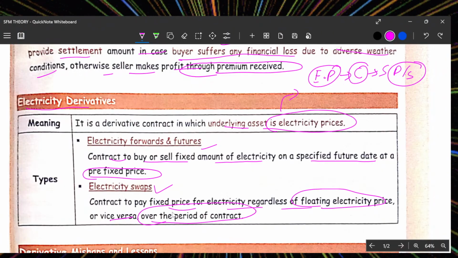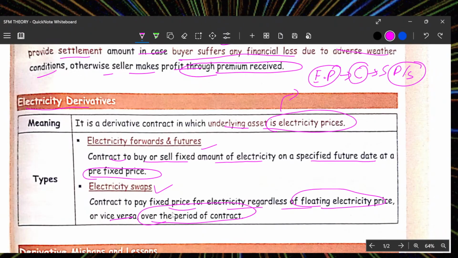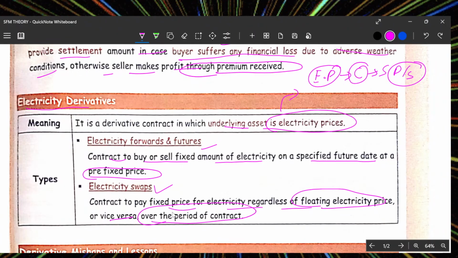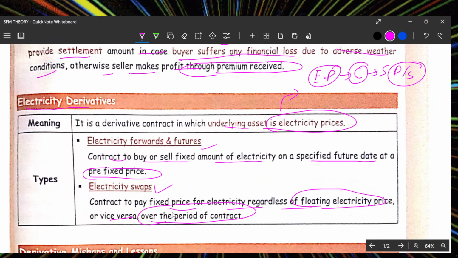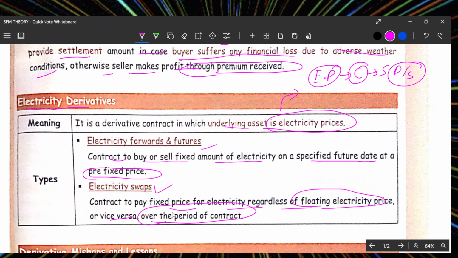You pay that bill. For example, when you go to a hotel or book a car anywhere, whatever may be the peak time, if you pay a premium, they will provide you service at the rate that is determined for you. It will never change. Whatever may be the peak time, you will pay that much only. That kind of thing is an electricity swap.